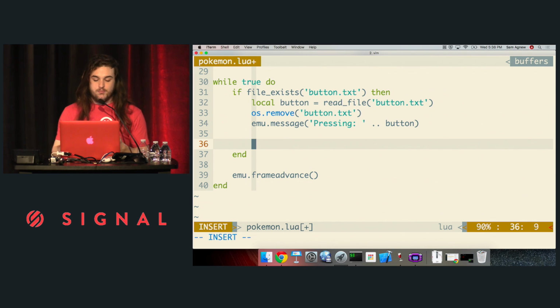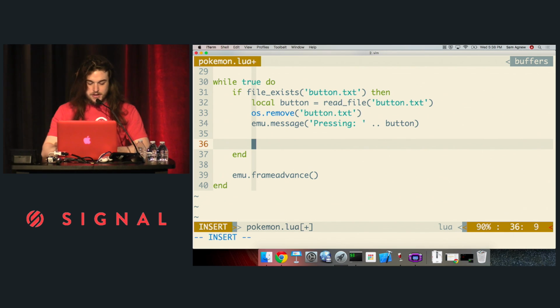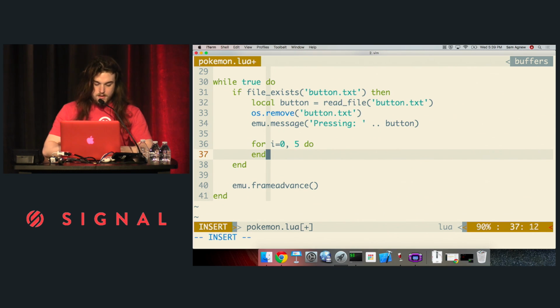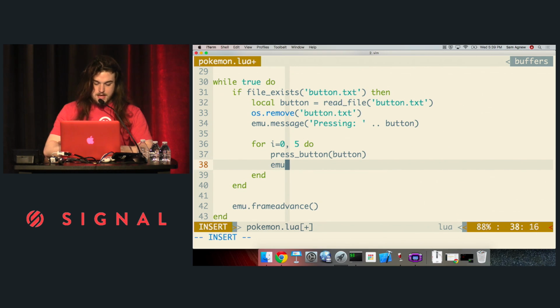So I'm just gonna say whenever I get a button press, I'm just gonna hold it down for 5 frames, which is still a really short amount of time, but it's just long enough for the game to actually recognize it. So I'm gonna make a little for loop that runs 5 times. Going to call my press button function, and I'm going to advance the frame again. So this way, I'll just press the button 5 times, and move on with my life.